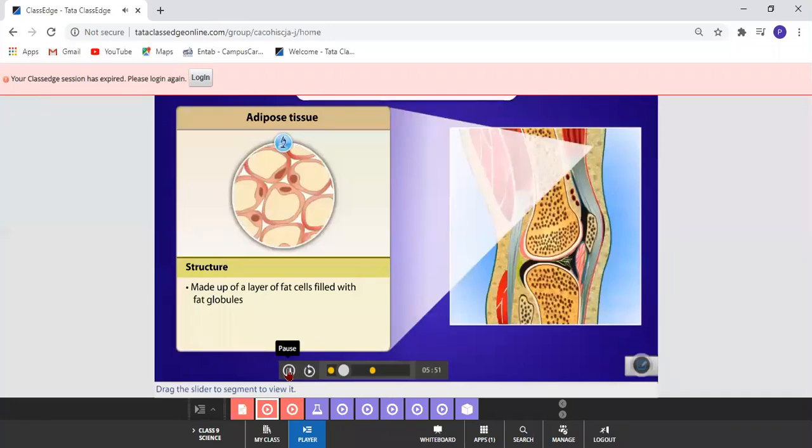So what is adipose tissue? Padding means it separates the skin from the underlying muscles. Skin and the muscles are separated so that they allow movement in the body and provide the body with padding. Padding means softness. When you touch your bones, you touch your muscles also. You see the bones are hard, but they are covered with muscles to feel softer. This is adipose tissue.